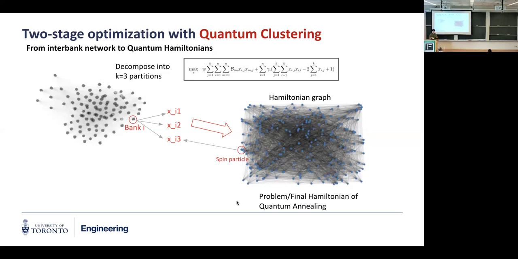So for quantum annealing, you start with some initial Hamiltonian, very easy to build, whose ground state is a uniform superposition, a state that is very easy to prepare. Then you slowly anneal from the initial Hamiltonian, whose ground state you already prepared, to the final Hamiltonian, which is your problem.